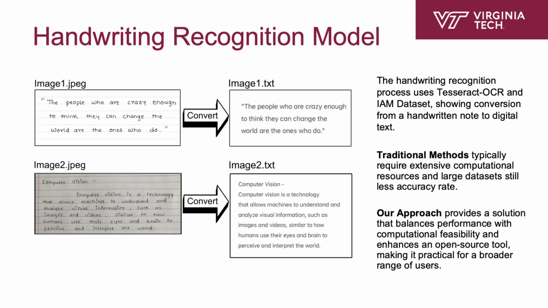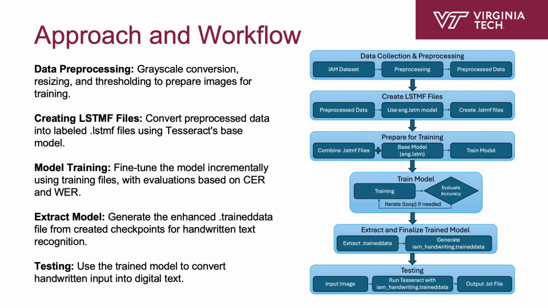The image here showcases the conversion of handwritten notes into digital text using Tesseract OCR, demonstrating practical improvements over traditional deep learning methods. We followed a structured workflow, starting with preprocessing handwritten images by converting them to grayscale, resizing, and thresholding. Next, we created labeled LSTMF files for training, fine-tuned the model incrementally using checkpoints, and generated the enhanced traineddata file. Finally, we tested the trained model on unseen handwritten samples to evaluate its performance.